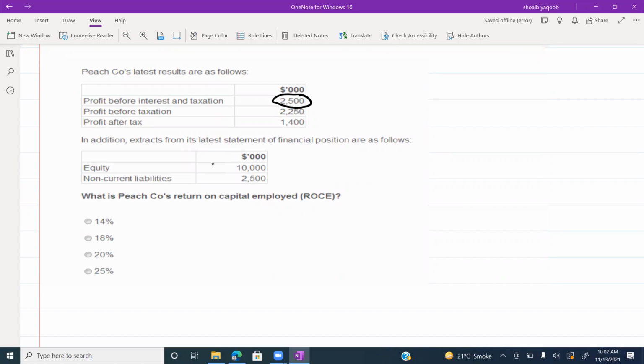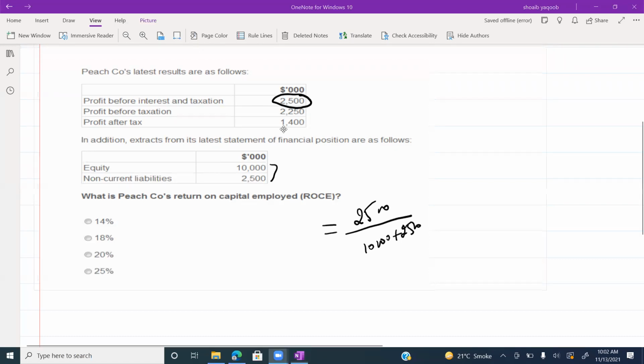And equity plus non-current liabilities are given. I think it's a very simple question. 2,500 divided by 10,000 plus 2,500. So what is the answer? C. It's C.